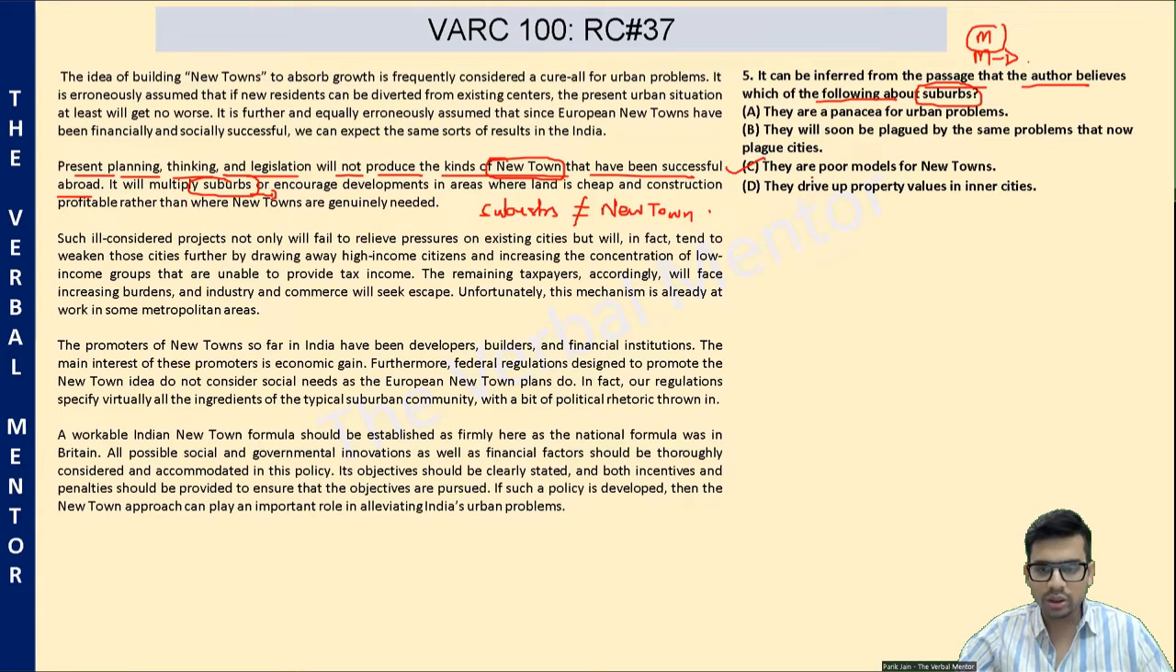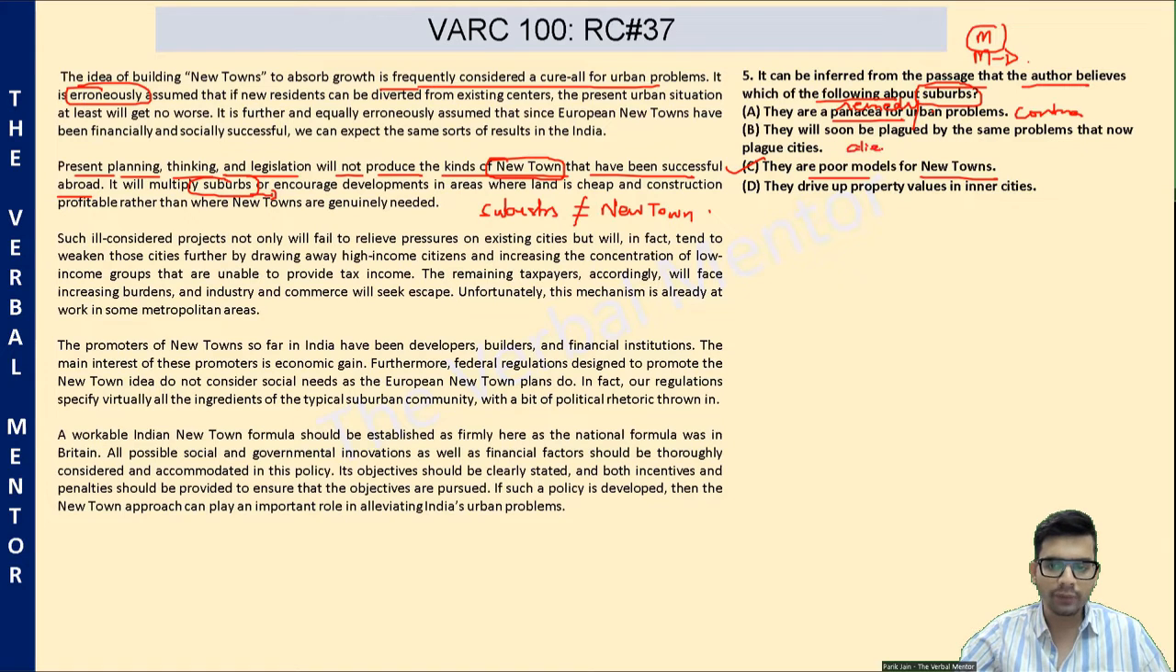Suburbs, according to the author, are poor models for new towns. They're not as good as new towns. They are a panacea for urban problems, contradictory. Panacea means a remedy, a solution to a problem. In the first sentence itself, the author has said that it is erroneously assumed that they are a cure-all. They are not a cure-all. They are not a panacea. They will soon be plagued by the same problems that now plague cities.